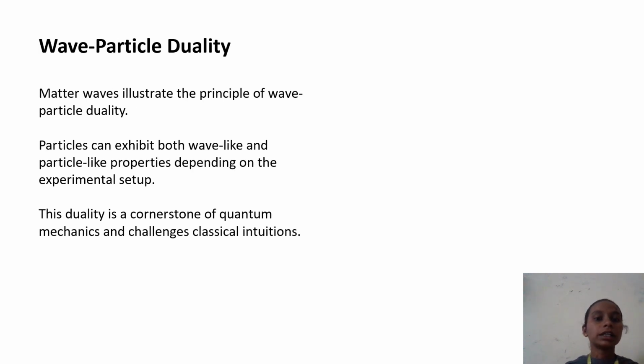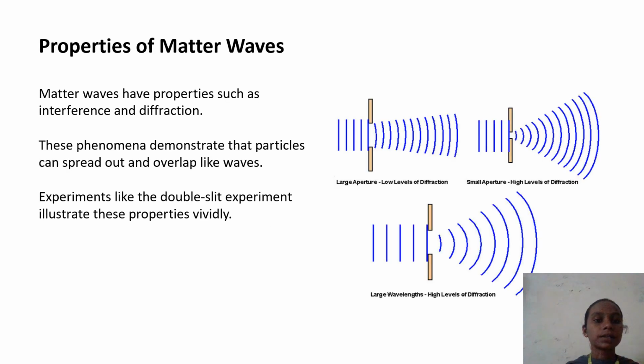Wave particle duality. Matter waves illustrate the principle of wave particle duality. Particles can exhibit both wave-like and particle-like properties depending on the experimental setup. This duality is central to quantum mechanics and challenges classical intuitions.